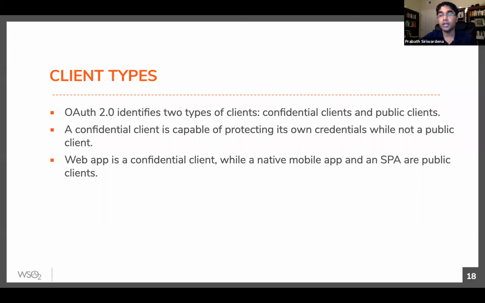So if you are using authorization code grant type with public clients, you should not use the client secret. You can use it, but it's meaningless. Ideally, you should avoid using the client secret, just use the client ID.